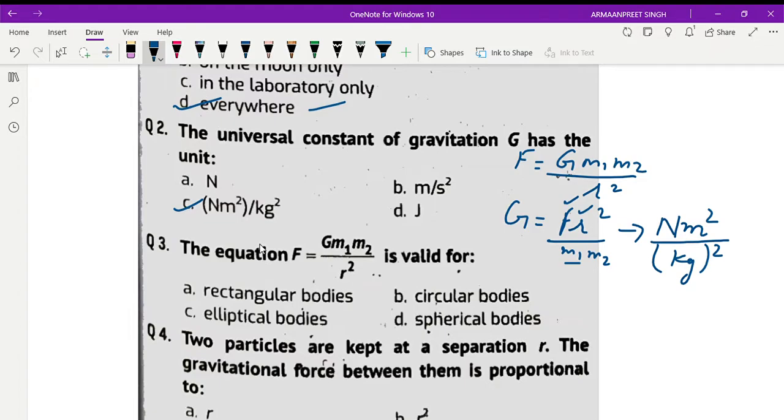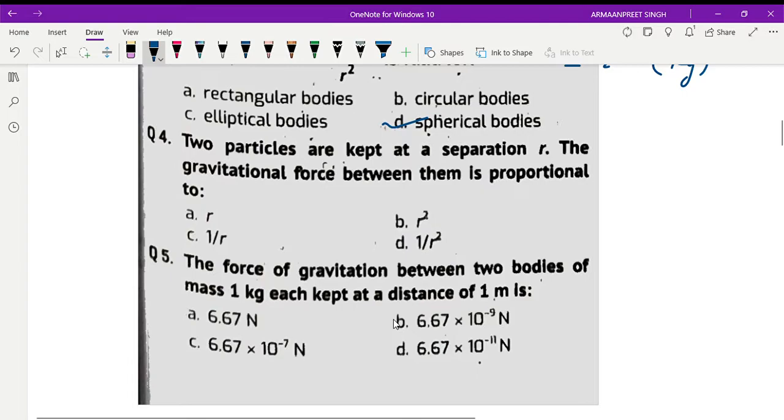One thing you should make sure in case study based questions: it is not mandatory that every answer you get from the paragraph itself. They are actually critical reasoning based questions, so you should know the topic beforehand. Now next, the equation F is equal to G m1 m2 over r square is valid for which bodies? Is this force of gravitation applicable for rectangular bodies? No. Circular bodies? No. Elliptical bodies? No. It is applicable for all the bodies which are spherical in shape.